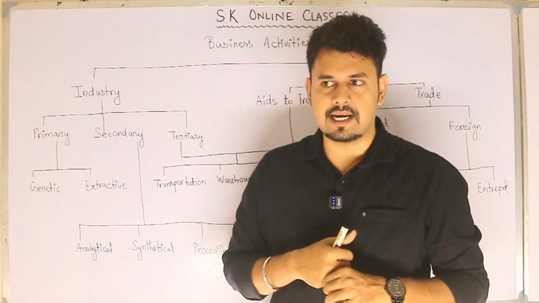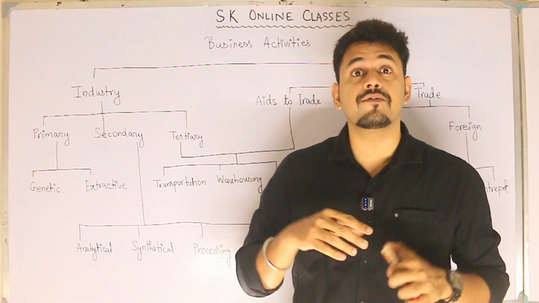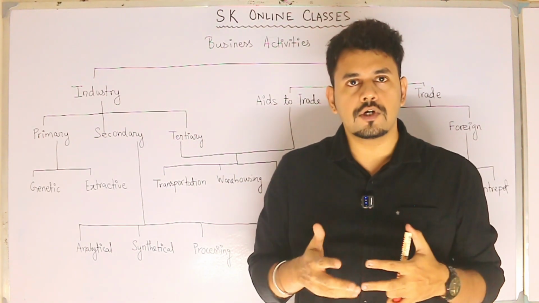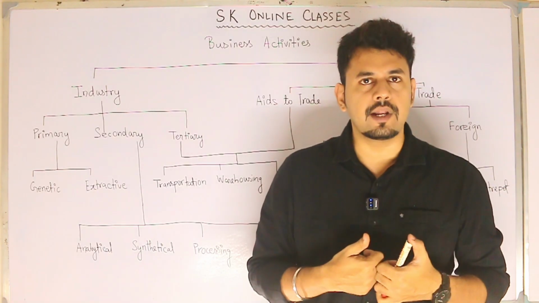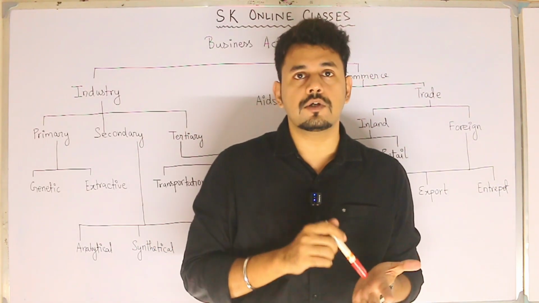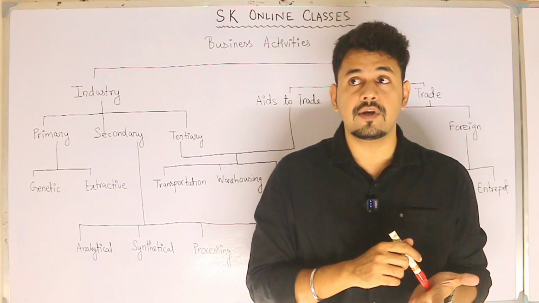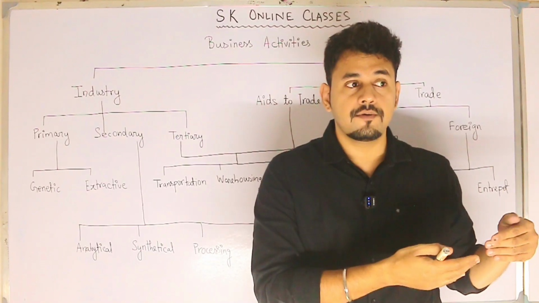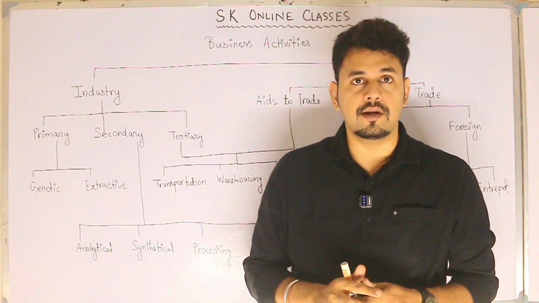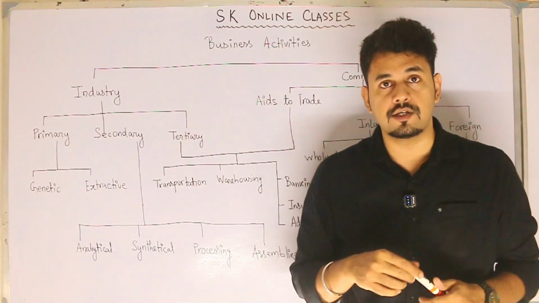What is industry exactly? Industry means where conversion of raw materials or some kind of services are converted to a final product. Now, how can you think of conversion of services into a final product? There are various examples. We will discuss it in the later part. But industries are anything that converts raw materials or services into final products, or rather, we can say a service from its origin to its final destination is done through an industry. Industries can be classified as primary industry, secondary industry, and tertiary industry.